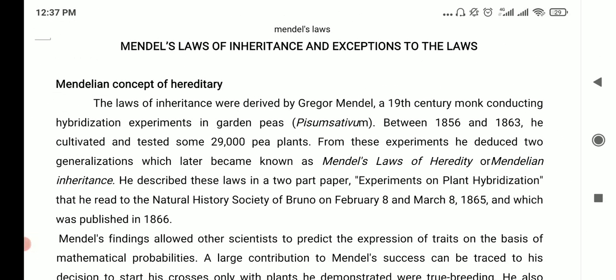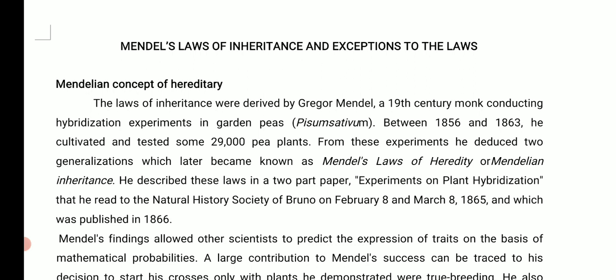So last time I had given you the history of the monk Gregor Mendel, no? The Mendelian concept of heredity was derived by Gregor Mendel, a 19th century monk who conducted hybridization experiments on garden pea between 1856 and 1863.